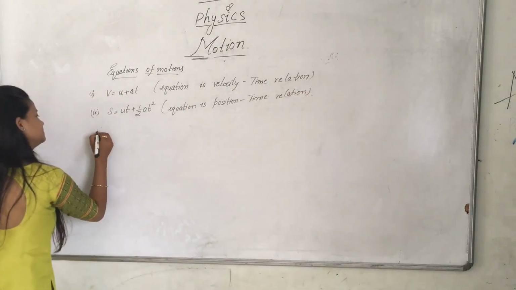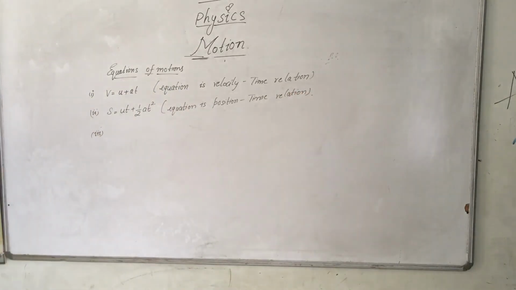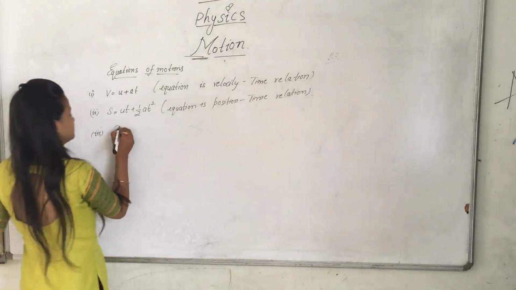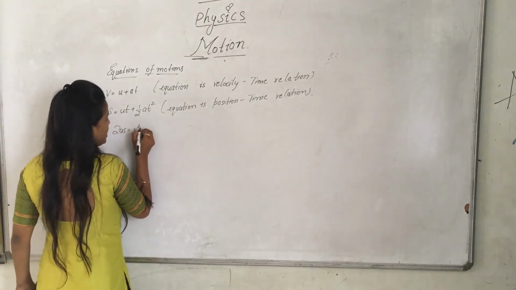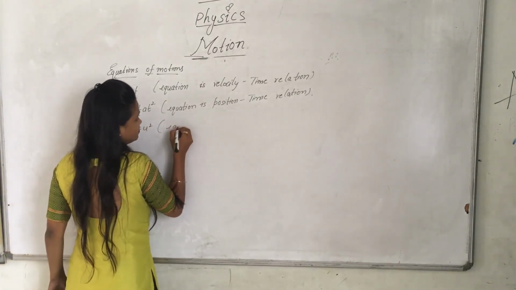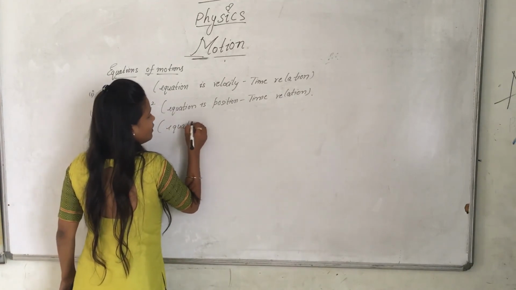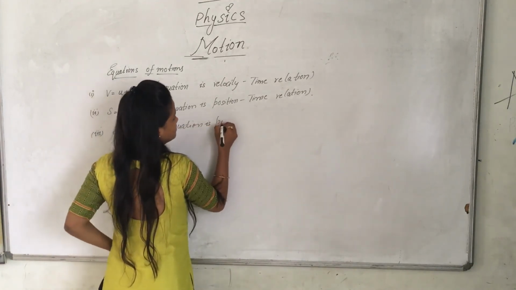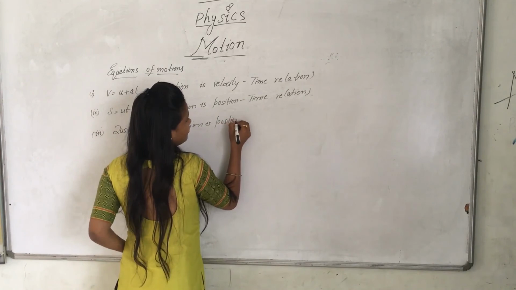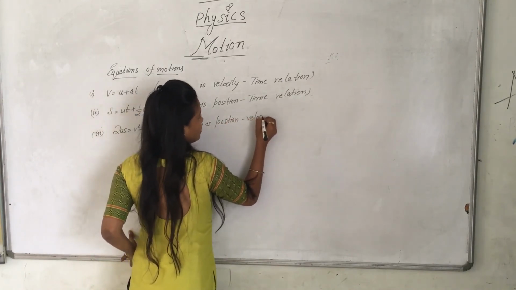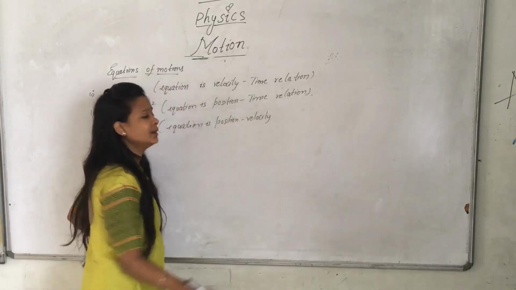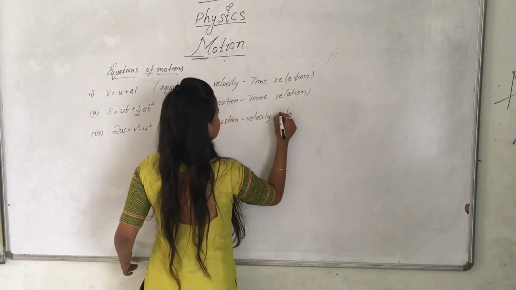What is the third one? The position velocity relation.